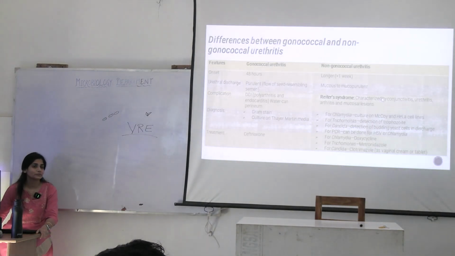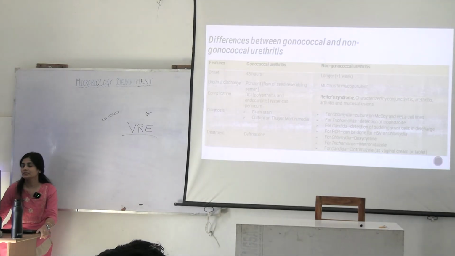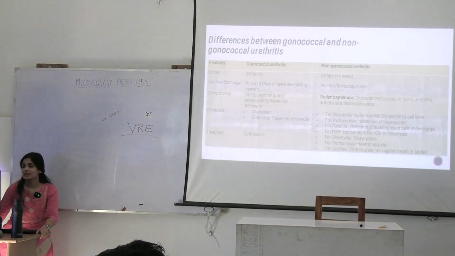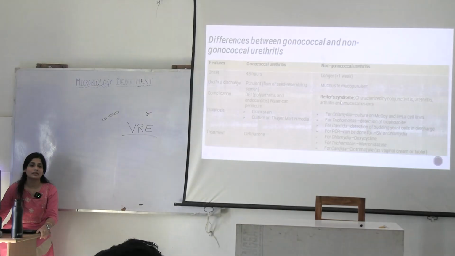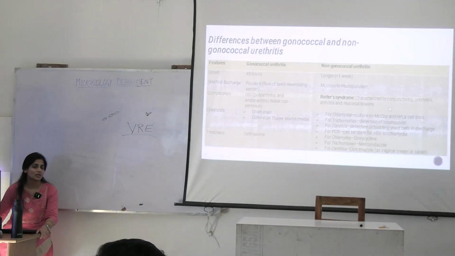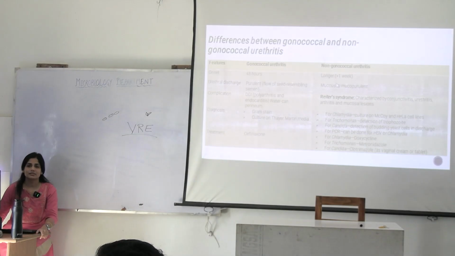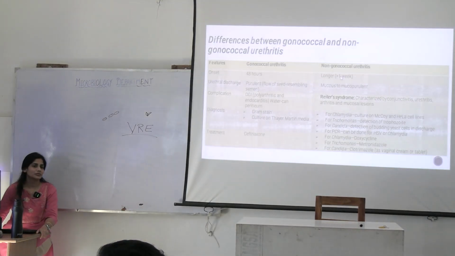Why? Can't see, conjunctivitis. Can't pee, urethritis. Can't climb because he has arthritis and mucosal lesions. So when it's given to you that the patient has these symptoms, conjunctivitis, urethritis and arthritis, and has a history of more than 1 week of these clinical manifestations, what could be the causative organisms among the following? Don't go for gonococcus. Go for either of these.